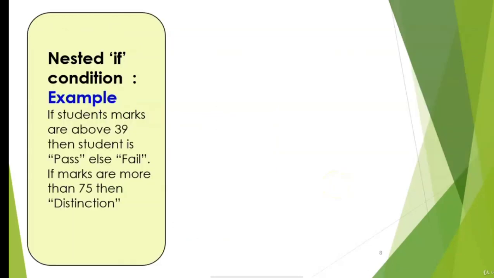Let's discuss an example of the nested if condition. Suppose the example is: if student marks are above 39, then the student is pass, else the student is fail. However, if the marks of the student are more than 75, then that student gets the distinction. Let's write the nested if condition for this scenario.